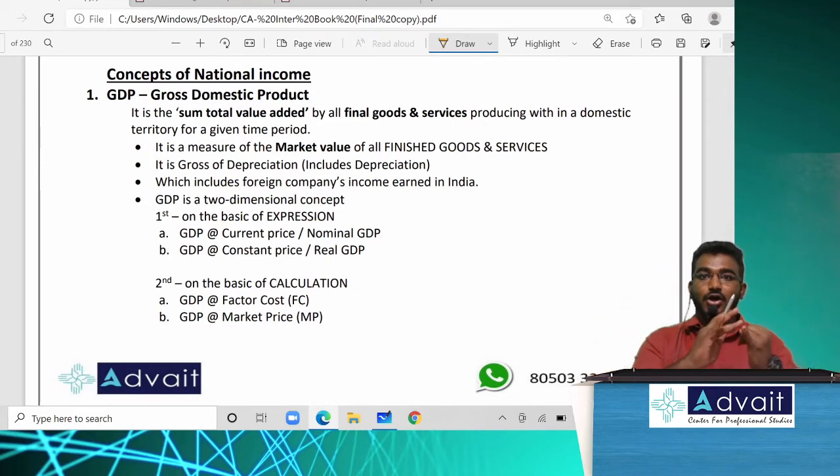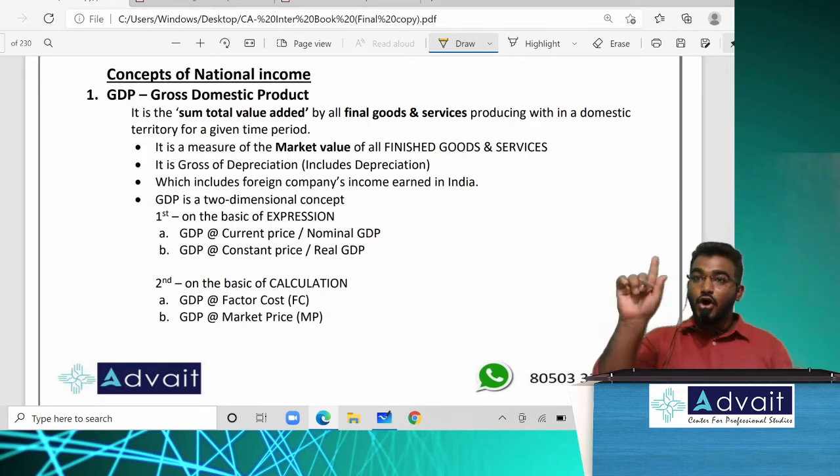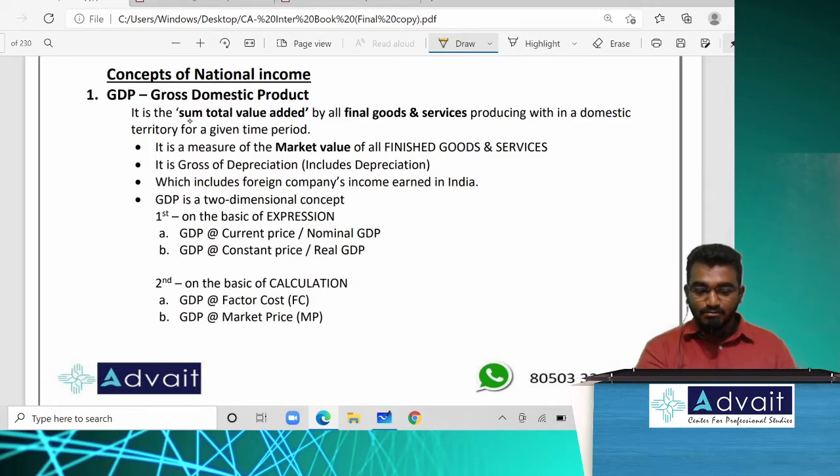Simple, sir. The word itself says the entire meaning if we have understood the logic. Gross means inclusive of depreciation. Domestic means within India. Product includes both goods as well as services. In short, listen to me very carefully, all those sum total value added. Sum total. Now a new word, sir. What is this value added? Now listen to me very carefully.